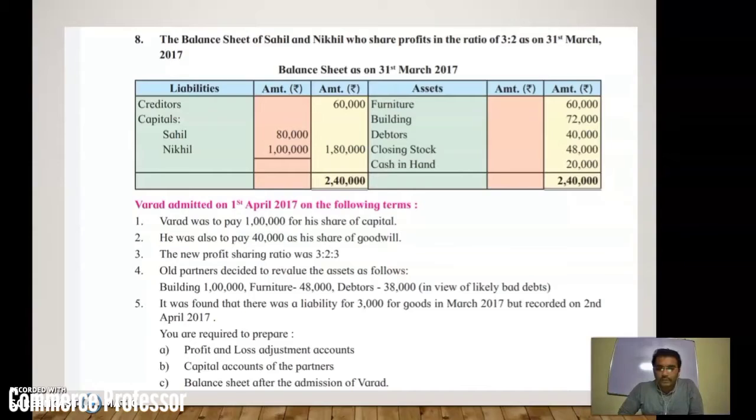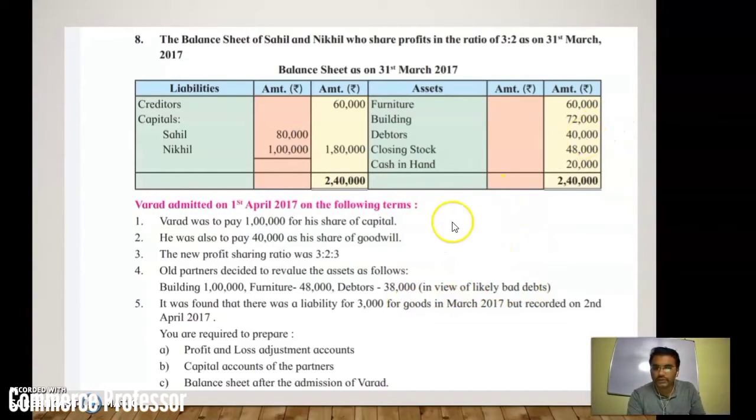Number 4, old partners decided to revalue the assets as follows. The revalued figures are given. You have to compare these figures with the old figures of the balance sheet. Building 1 lakh rupees, old value is 72,000. Then furniture 48,000, old valuation is 60,000. So furniture decreased, building increased. Debtors 38,000, and in brackets it is given in view of likely bad debts. That means debtors will decrease.